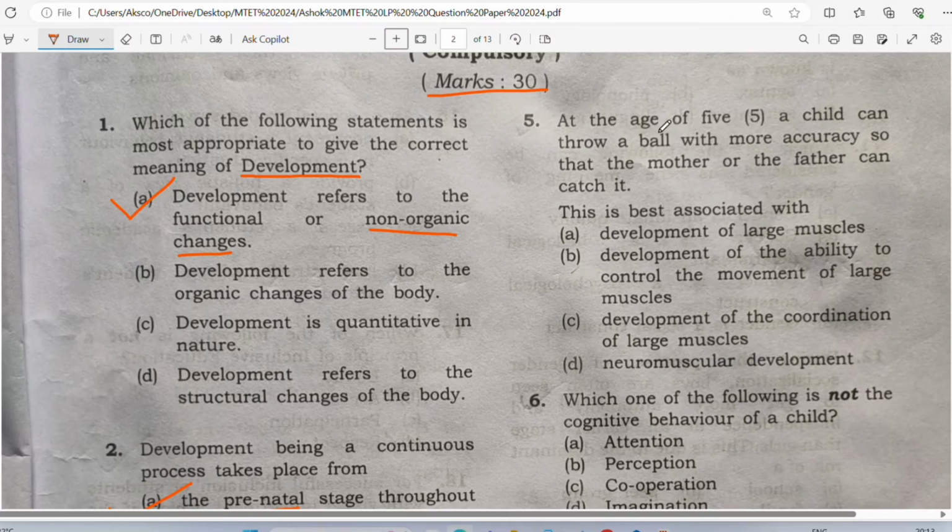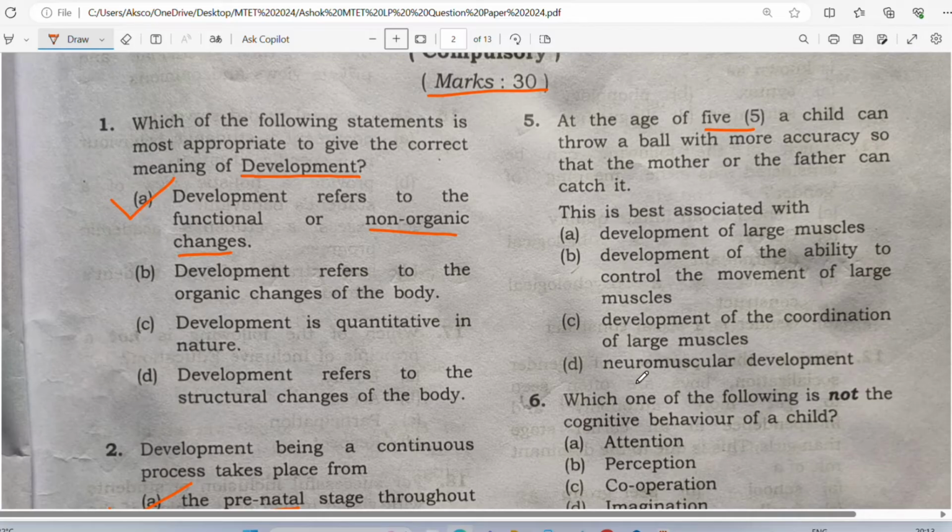Suppose you have a small brother or a small sister, or a small child of 5 years. The child will throw a ball with more accuracy. If father is standing on the left side, mother is standing on the right side, the child is throwing the ball accurately so that it reaches the father or the mother. So which one of the following is the child using?